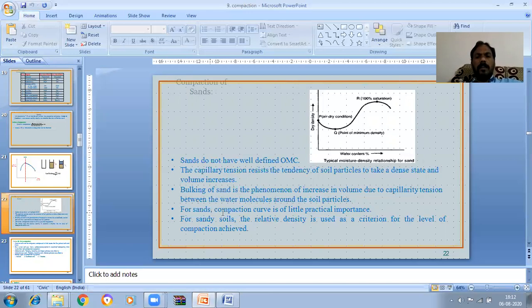For sands, the compaction curve is of little practical importance. For sandy soils, the relative density is used as a criterion for the level of compaction achieved.